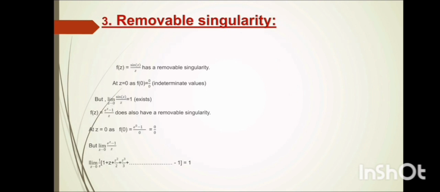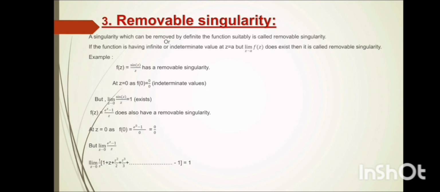Then the third one, removable singularities. What is meant by removable singularities? A singularity which can be removed by defining the function suitably is called a removable singularity. If the function has an infinite or indeterminate value at z equal to a but the limit as z tends to a of f(z) exists, then it is called a removable singularity.